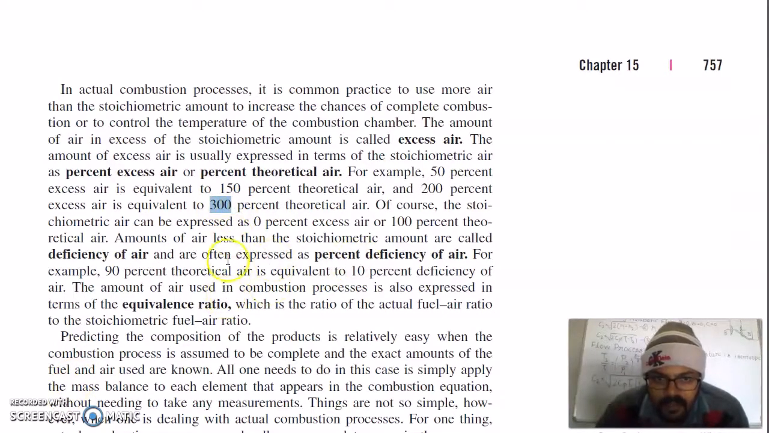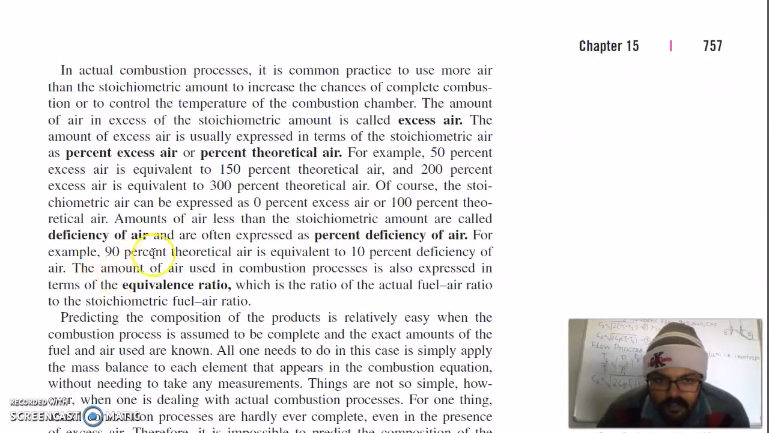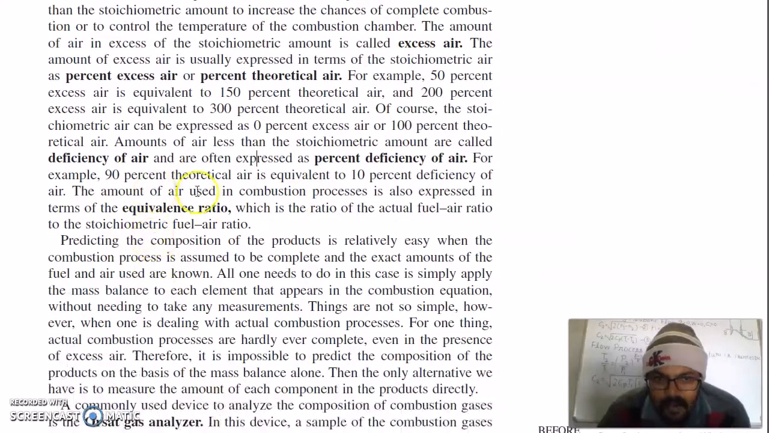So an amount of air less than stoichiometric air is called deficiency of air. Suppose 90% theoretical air is equivalent to 10% deficiency of air. The amount of air used in a combustion process is expressed as the equivalence ratio, which is the ratio of the actual fuel-air ratio to the stoichiometric fuel-air ratio. So the stoichiometric fuel-air ratio is required just to produce sufficient combustion, which is complete combustion. The actual fuel-air ratio we will discuss.